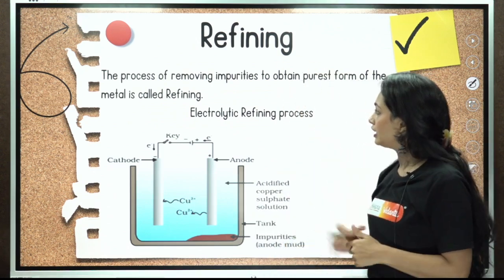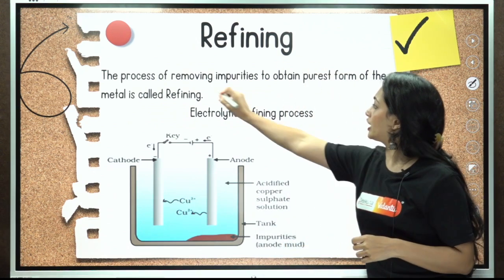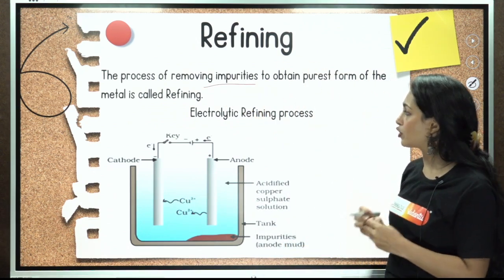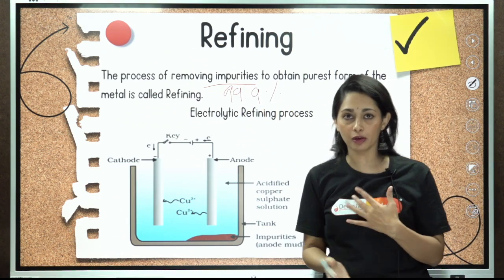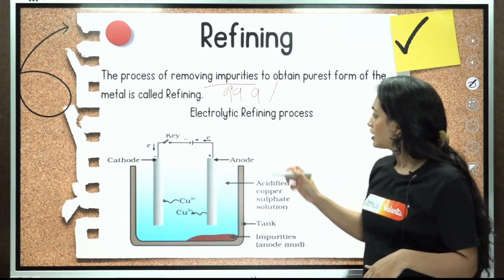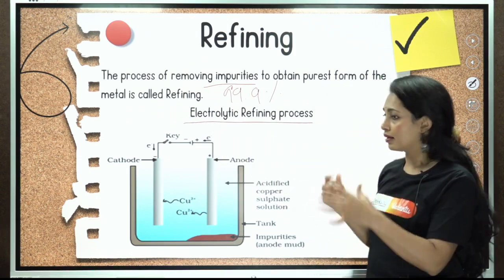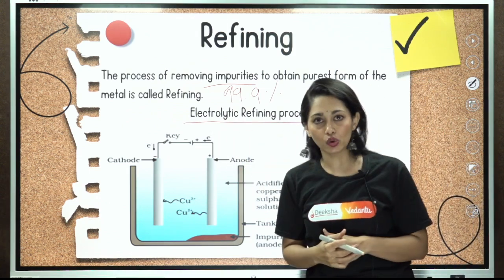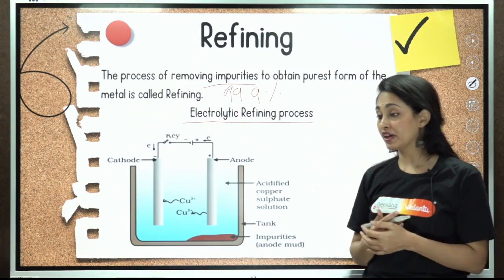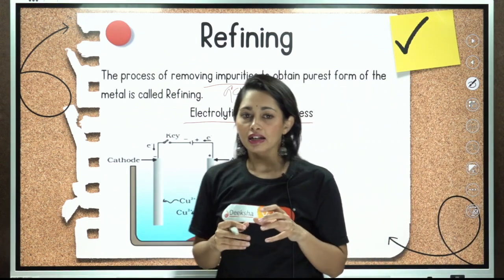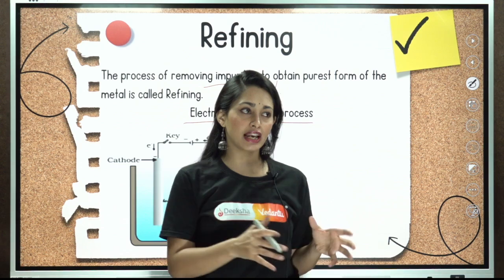Alright, so refining is the process of removing impurities to obtain the purest form of the metal. 99.9% pure metal will be obtained after refining. We will conduct the electrolytic refining process in order to refine the metals. Here also we are going to pass electricity, but it is quite different from electrolytic reduction.